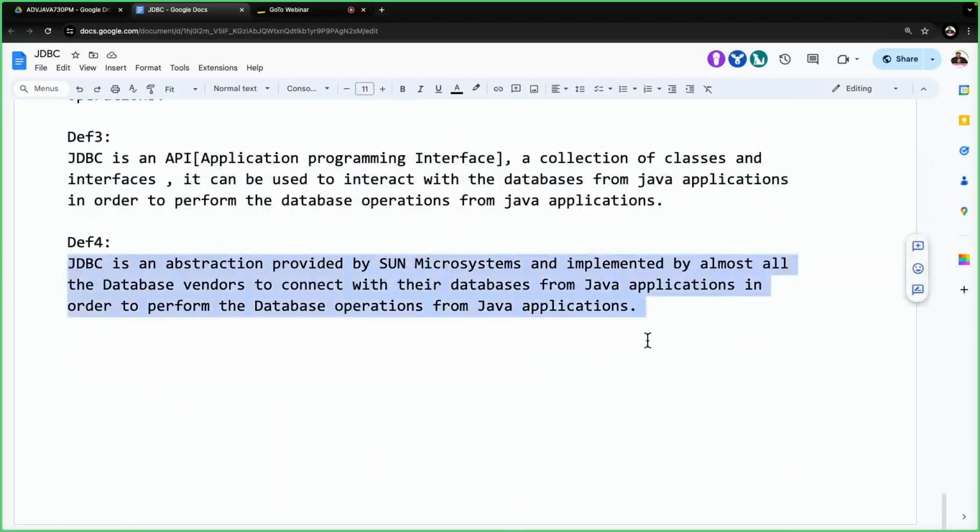Please read out this statement here. What I have given there? JDBC is an abstraction. Okay, fine. An abstraction provided by Sun Microsystems and implemented by almost all the database vendors to connect with their databases from Java applications in order to perform the database operations from Java applications. Okay. To understand this point better, I'm going to take one example. Now try to understand this example. All of you observe carefully.